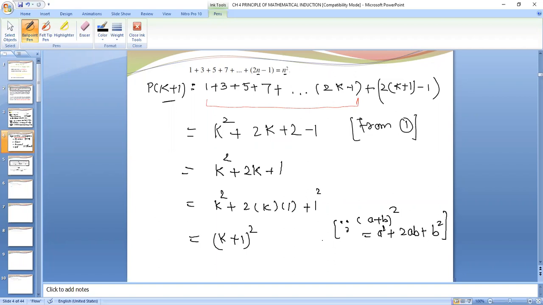I have used this formula. So thus Pk plus 1, for which we have written the left hand side only, we have proved that it is equal to k plus 1 square. The right hand side of Pk plus 1 should be k plus 1 square, because it is n square. When n is replaced by k plus 1, it will be k plus 1 square, and we have proved it. Thus Pk plus 1 is true.